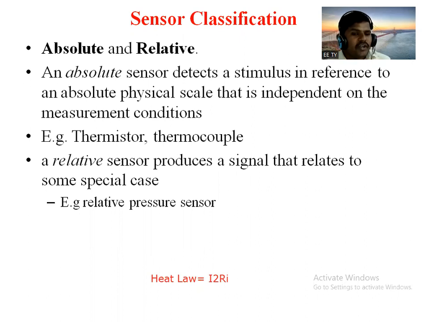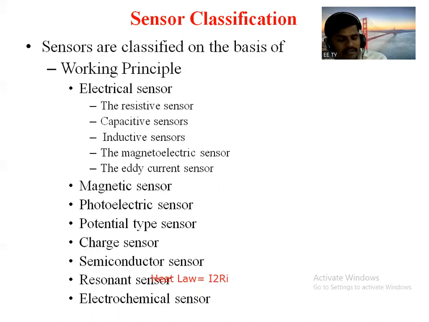Pressure is one special case, so it produces a signal depending upon that special case. So this is the relative type of sensor, right? For example, a relative pressure sensor. So these are absolute and relative sensors. Now see, sensors are classified based on the working principle.